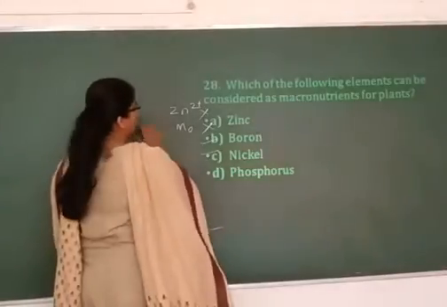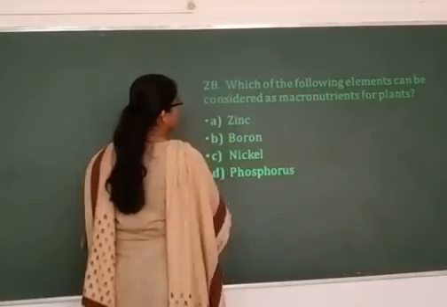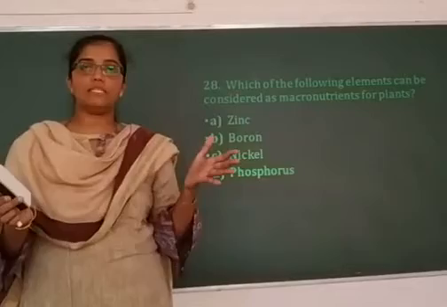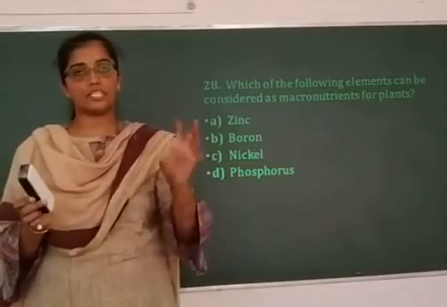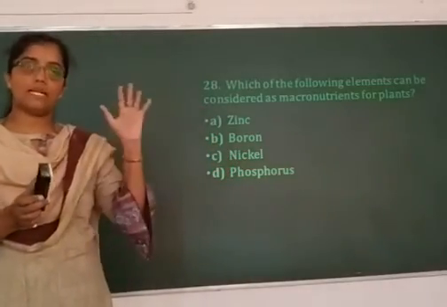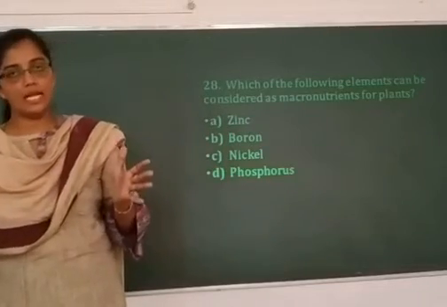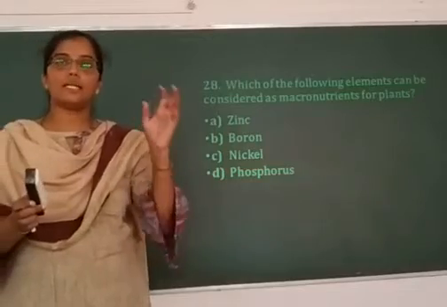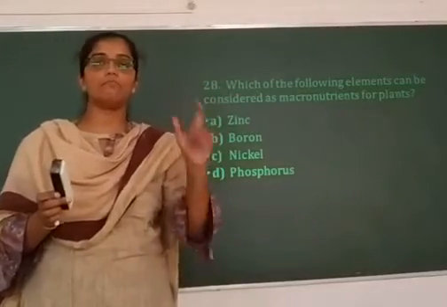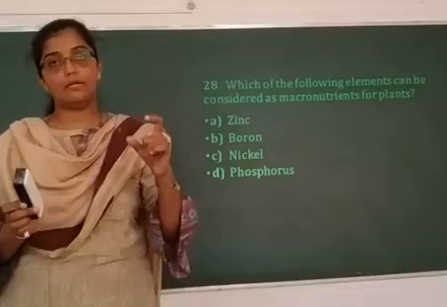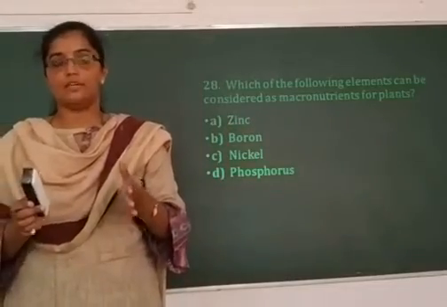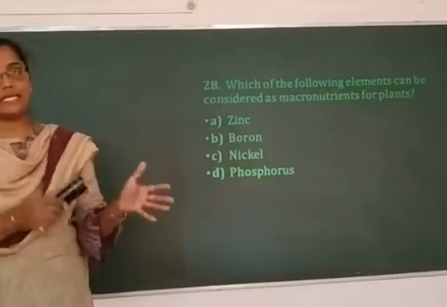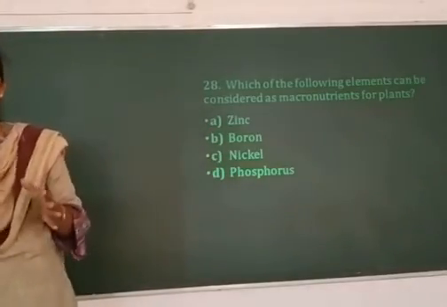Which of the following elements can be considered as macronutrients? The essential elements, based on the quantity in which they are required by the plants, can be classified into macronutrients and micronutrients. Macronutrients usually are required in a concentration of more than 10 millimoles per kg of dry weight, whereas micronutrients are required in a concentration of less than 10 millimoles per kg of dry weight.